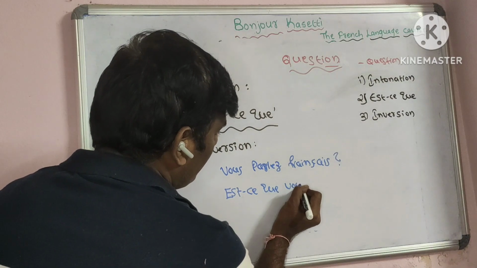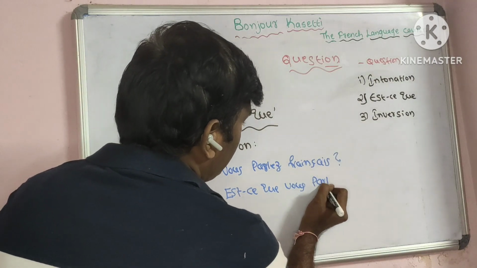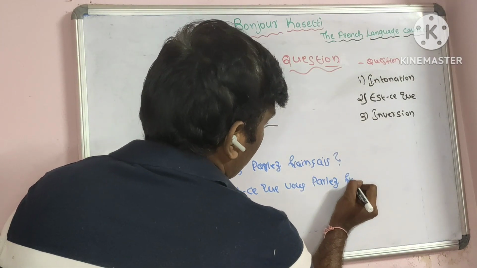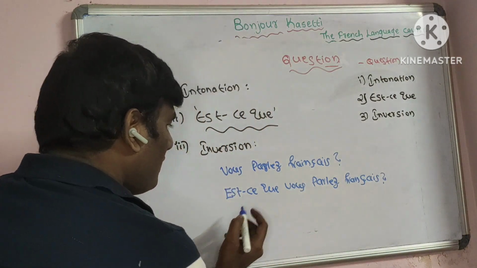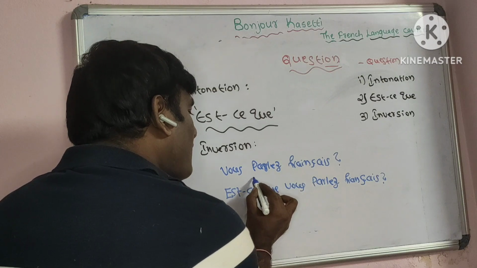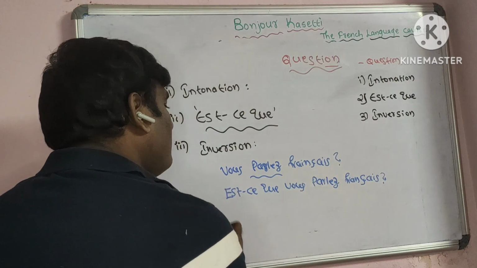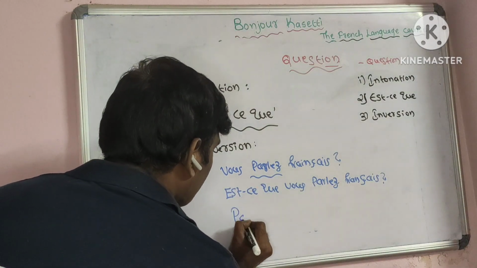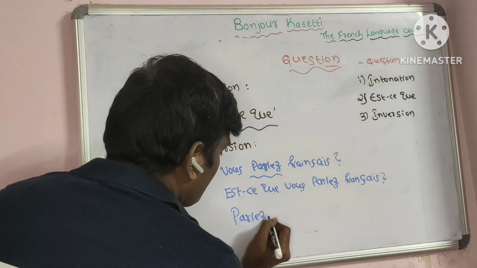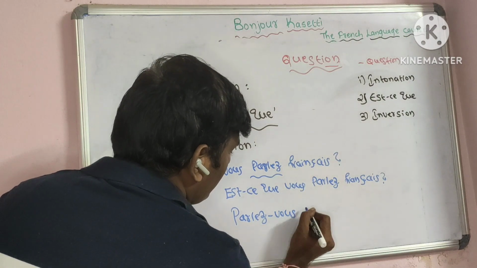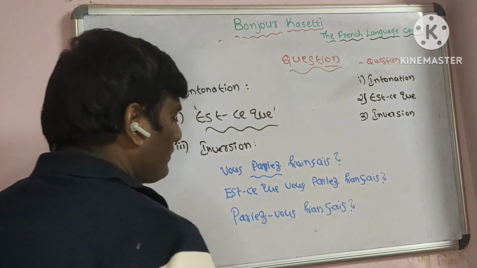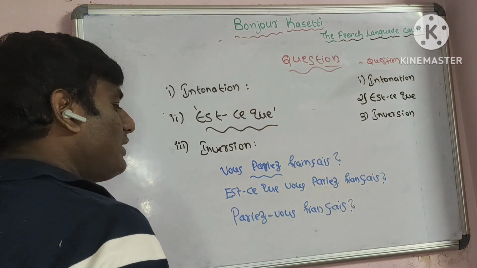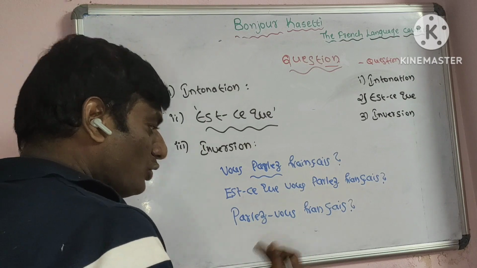Est-ce que vous parlez français? Same. This is also a question. In intonation, what we do, this part we use in the beginning. Then hyphen, parlez-vous français. See, this is the straightforward question. Parlez-vous français? Do you speak French?